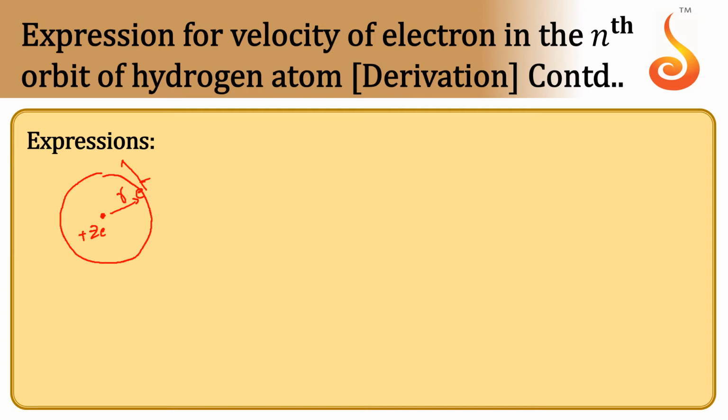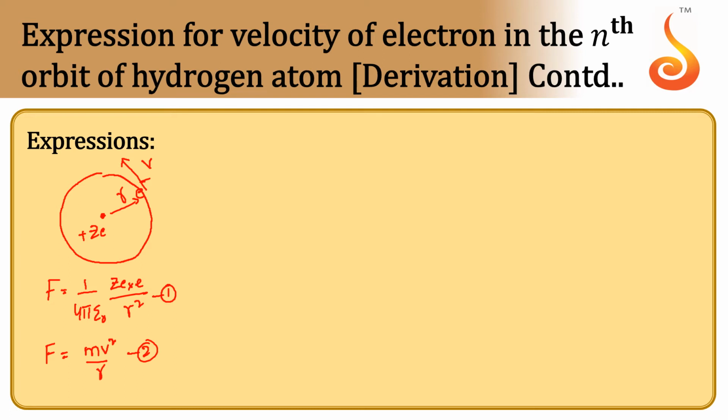with a velocity v. Since the electron is moving in a circular orbit, there will be a force called electrostatic attraction. The force is equal to 1 by 4 pi epsilon naught q1 q2 by r square. q1 is Ze and q2 is e, by r square. So this is the force, and since the electron is moving in a circular path, there will be a centripetal force. Centripetal force is equal to mv square by r, and here the force of attraction between electron and the nucleus is equal to the centripetal force.